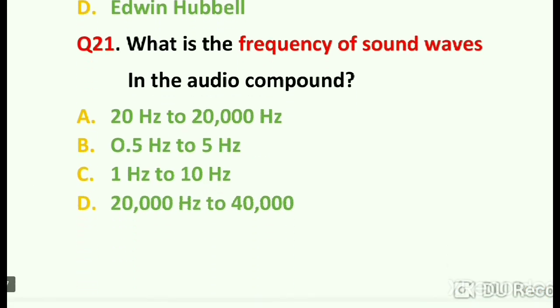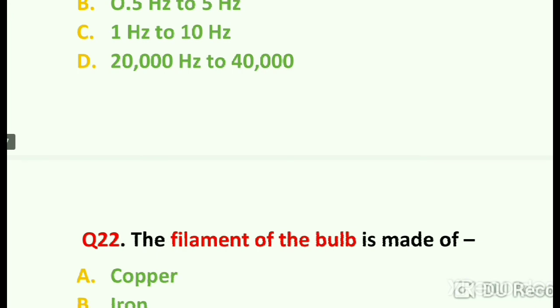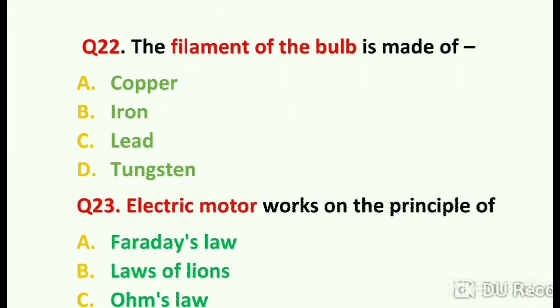What is the frequency of sound waves in the audible range? Option number A, 20 Hz to 20,000 Hz is the frequency of sound waves in the audible range. The filament of the bulb is made of which element? Its correct answer is option number D. Tungsten is the element which is used to make the filament of the bulb.